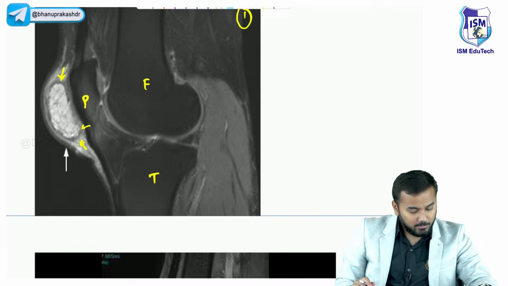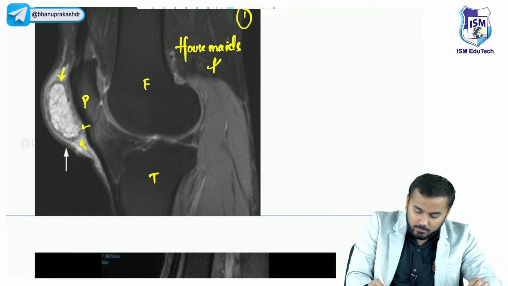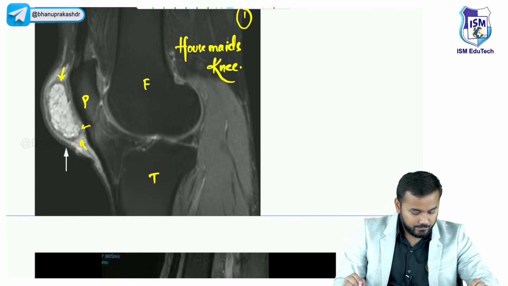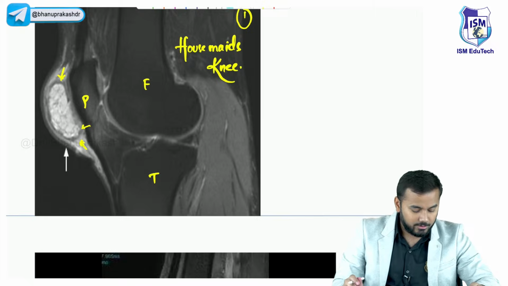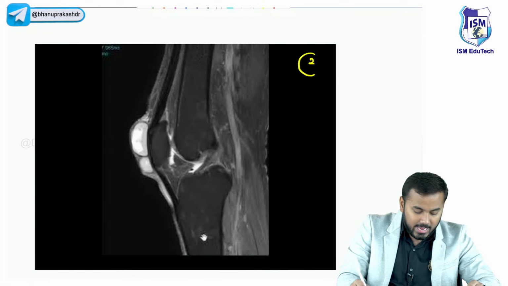Very good. Riya Singh, perfect. Suraj, Anand Prakash, Lipika, perfect. Ashwat, Najmul, very good. So this is housemaid's knee. Very, very good. This is a housemaid's knee. Akshata Mali, very good. Mansi Patil, very good. Now let us look at MRI scan number 2.